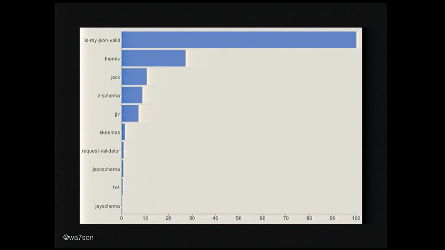I couldn't find the benchmarks we made back then, but this is from a year later, so the competition had a little bit of time to catch up. isMyJSONValid was at this point, a year later, still 3 times faster in validating JSON than the closest competitor, and it was even better back when he made it. So where do you want to use this sort of technique? I already said schema validation, but it could also be templating engines and stuff like that. So without further ado, let's dive in and write our own query language interpreter.